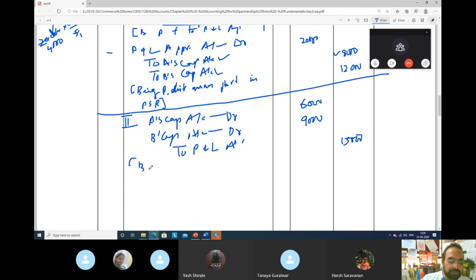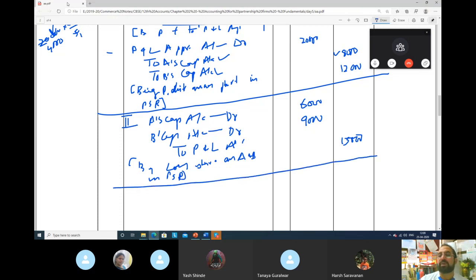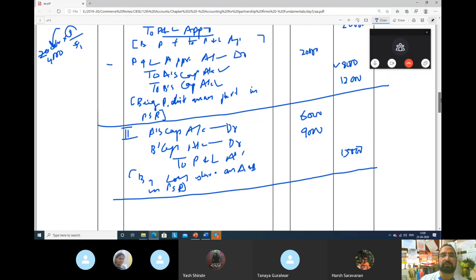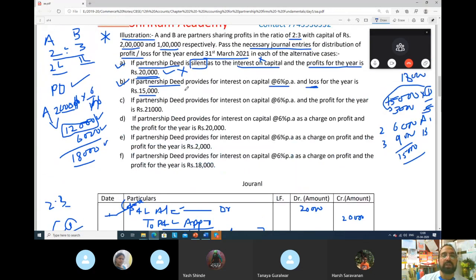Being loss shared among A and B in profit sharing ratio. See, in this case, only one entry will be there. Why? Because there is no profit. Case number C, we will see better.